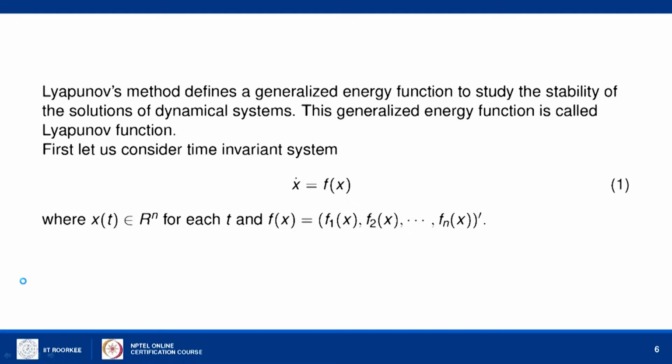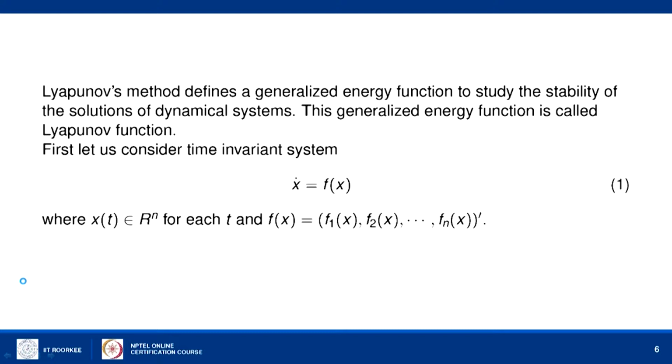So, the Lyapunov method defines a generalized energy function as described in the previous slide. Let us consider the dynamical system dx by dt equal to f of x, where f of x is given by f1 of x, f2 of x, etc. It is a column vector of nonlinear functions fi of x.